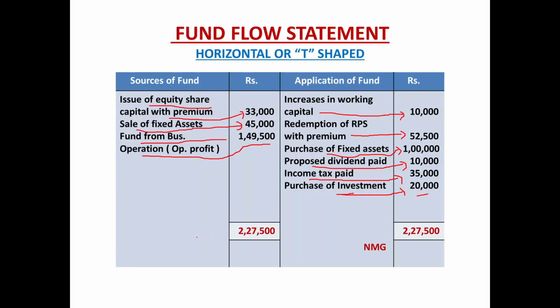Now make the total of this fund flow statement. 2,27,500, 2,27,500. It gets confirmed, it gets verified. So this was the fund flow statement and the total gets confirmed. I hope everything would be very clear in your mind for this question number 3.